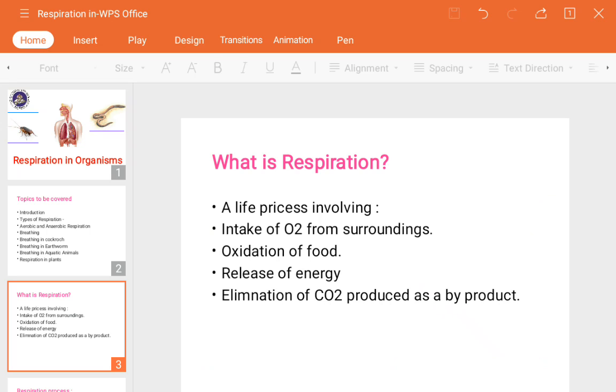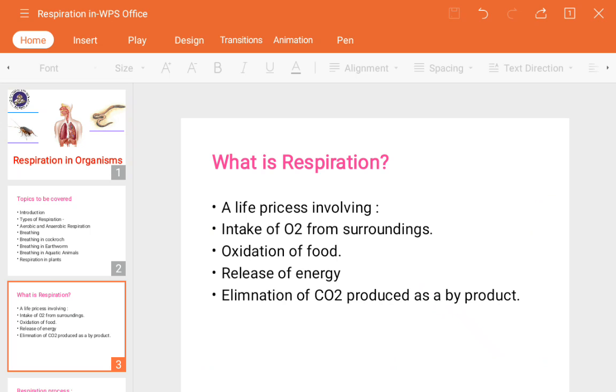Next, release of energy, that is nothing but absorption. During absorption, the energy released by the broken-down material is absorbed and transported towards the different body parts. Next, elimination of carbon dioxide. After absorption, whatever waste or unwanted material is there should be excreted or exhaled, so it goes outside. That byproduct, or end product, is the carbon dioxide molecule.